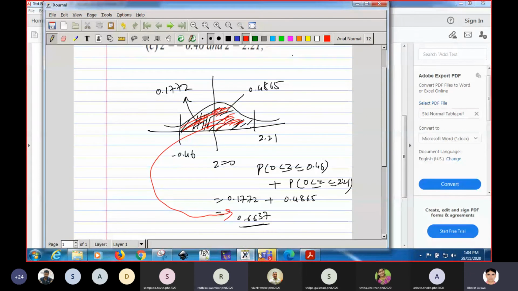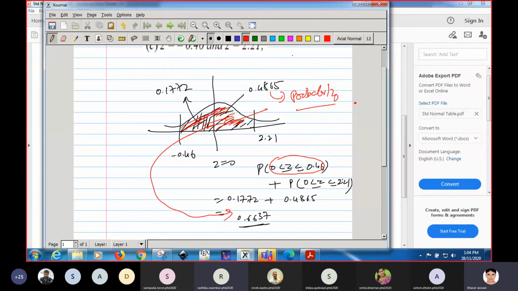Yes, sir, but I have a doubt. Why are we calculating this area? Actually, these are probabilities, right? Area means probability. These are areas, but they correspond to probability. We are calculating the probability with the help of area.